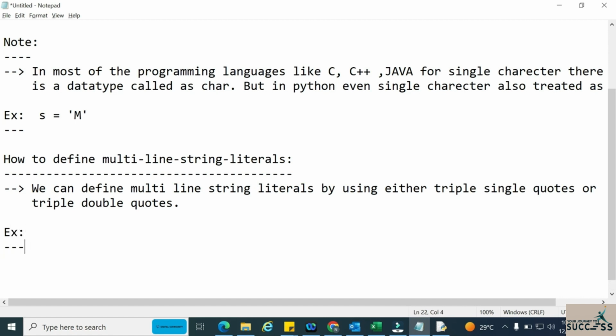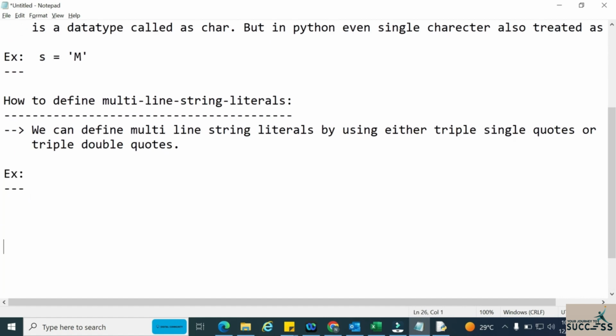The first one: suppose I am creating a string called Herman Connected Services. Suppose this is my string.